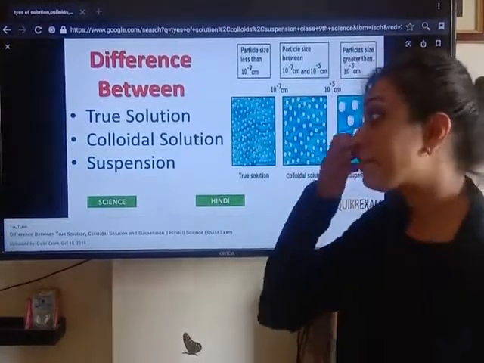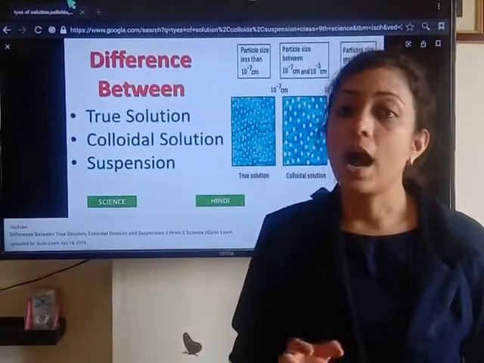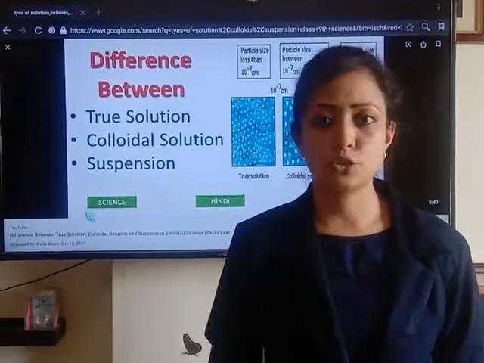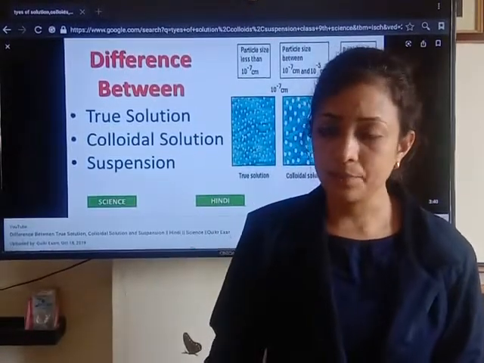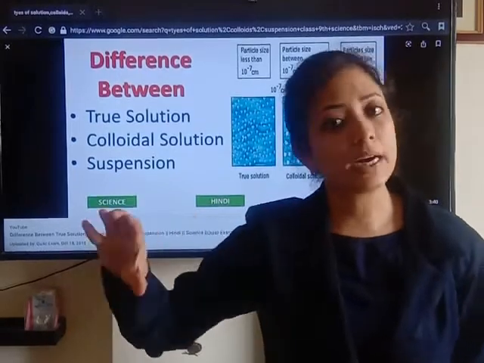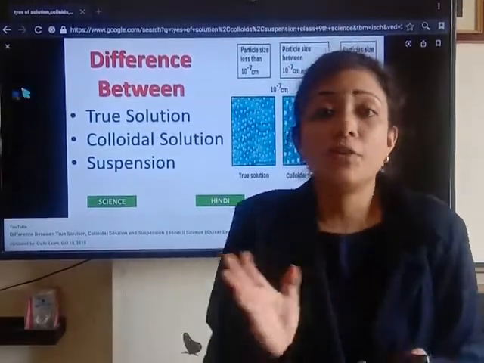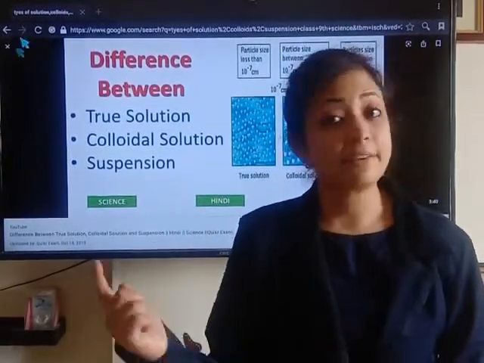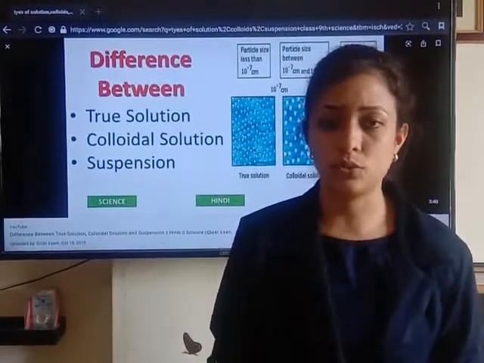Next difference, the particles of true solution are stable. How can one show that? For example, if we have common salt solution in a beaker and keep that beaker undisturbed for a few hours, after a few hours you will not observe that the common salt has settled at the bottom. No, it will remain dissolved in the water. That is called stability of a solution.